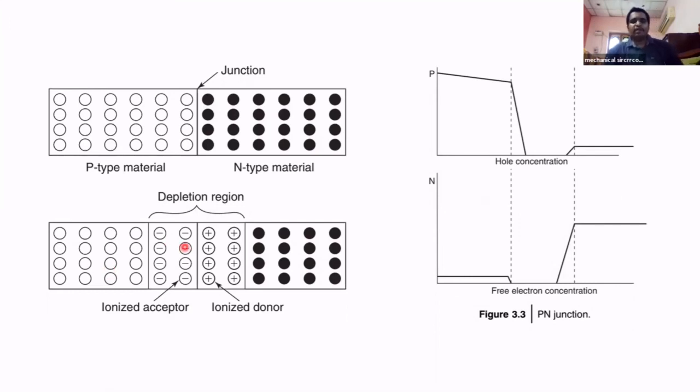So this barrier is called potential barrier. Because of this barrier, the electrons which are at higher potential are not able to move towards holes, and the holes at lower potential are not able to move towards electrons. This depletion region becomes a barrier between the electrons and holes. This restricts the flow of electrons and holes.